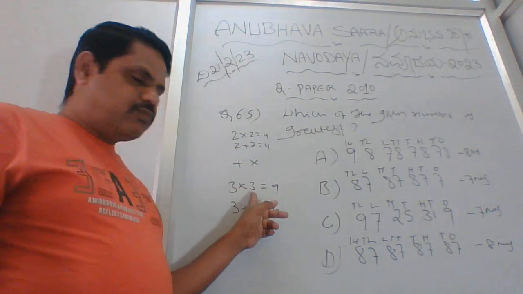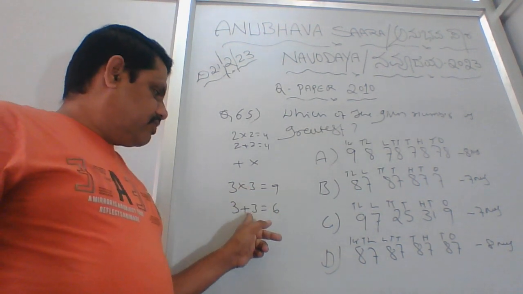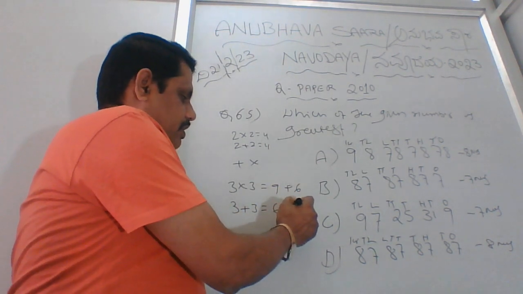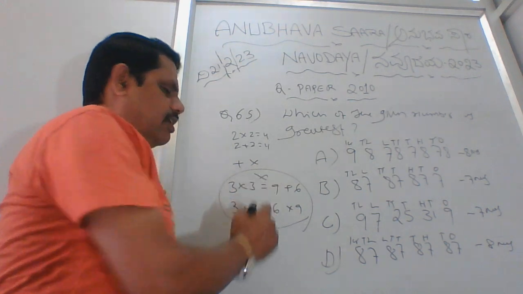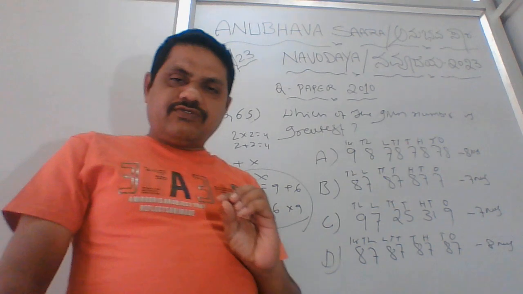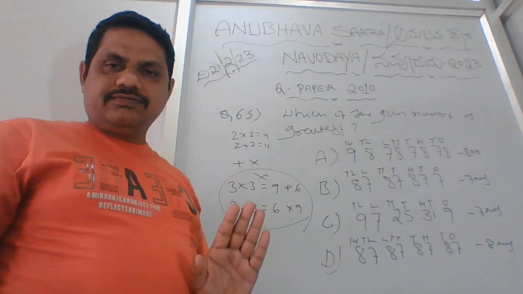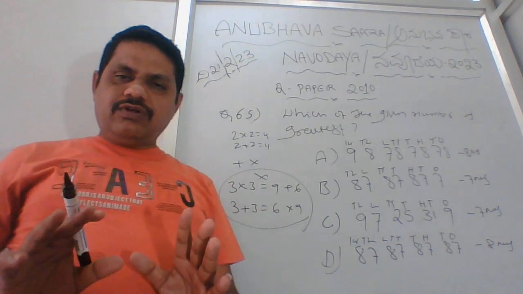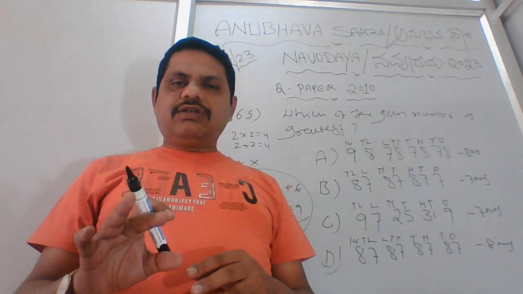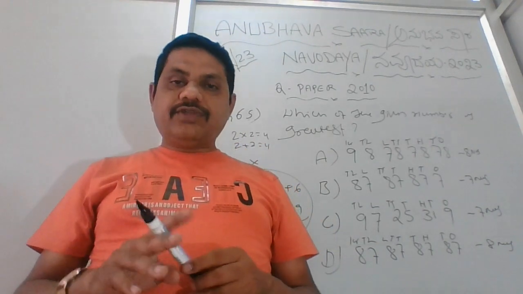But here, if you make a small mistake, rather than mentioning multiplication, if you mention addition, then the answer comes 6 here and 9 there, and your entire question collapses. Your answer also collapses. You cannot do anything because you have done the basics itself wrong. That's why I tell you, when you get formula related questions, you should be very clear and very thorough, and you should not have diversion here and there.